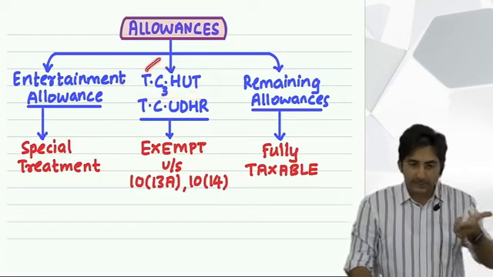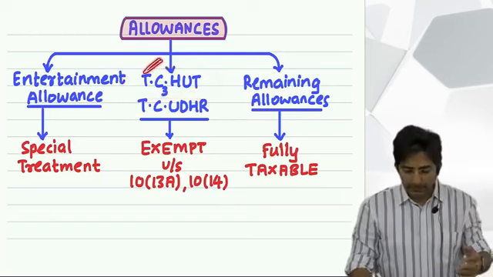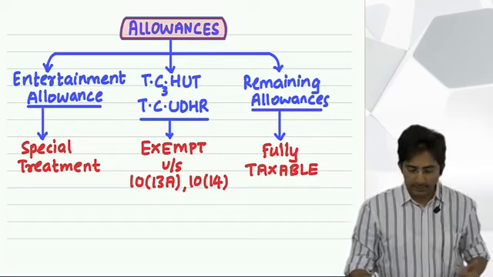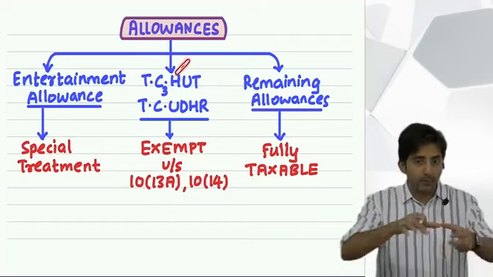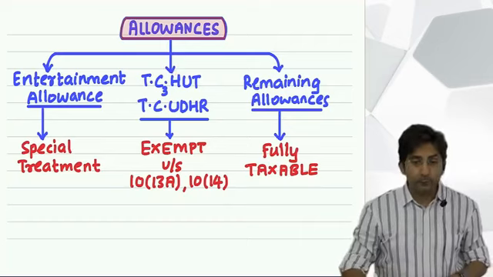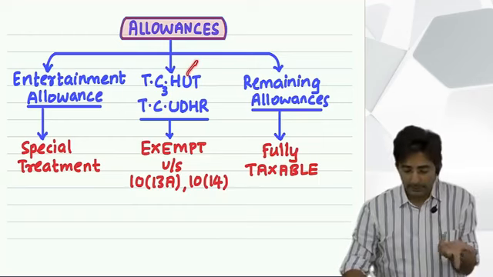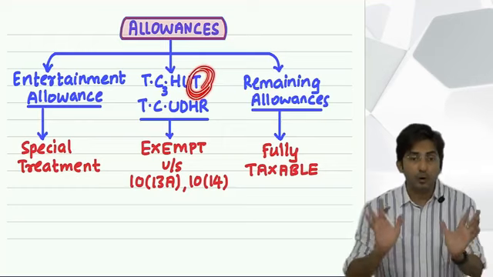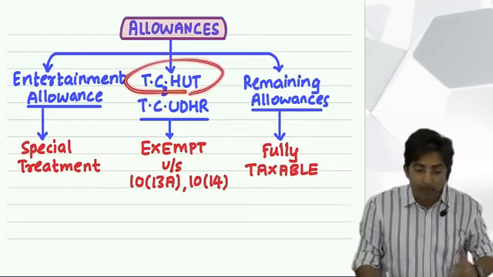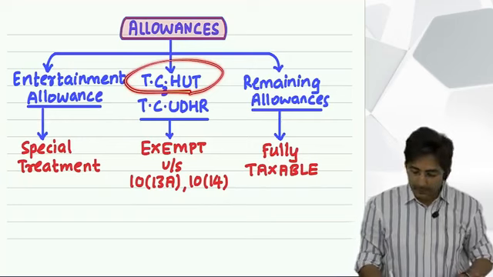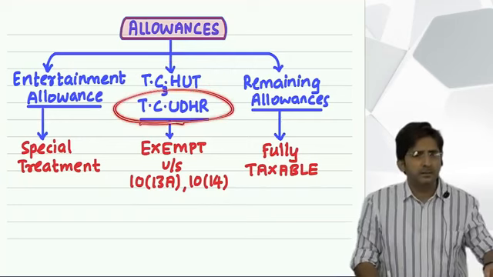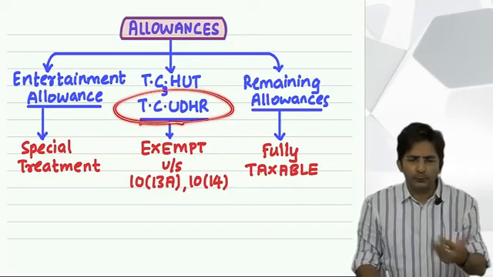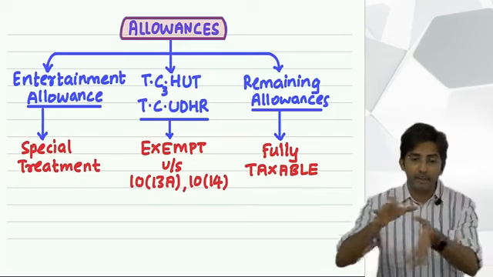Like in tribal area, there is an amount of 200 per month. And in all the 3 C's, children education, children hostel and community, there was a fixed amount. And in house rent allowance also, there is a formula. Underground allowance a fixed amount, 800 per month. And here the fixed formula, 70% or 10,000 per month, whichever is less. In short, what am I making you notice is that here some fixed amounts and formulas are there. But in TC Udar, nothing is fixed. Amount spent will be the amount exempt. Because all are for office purpose only. That's why I have made it a different group.